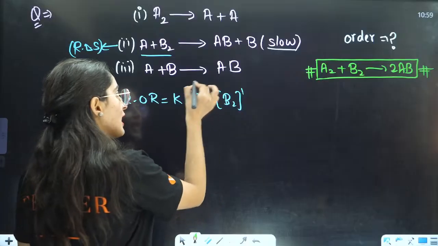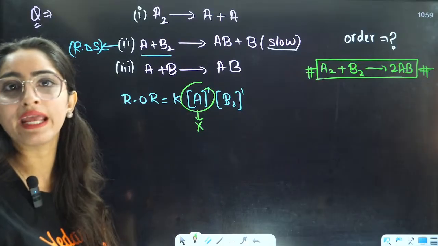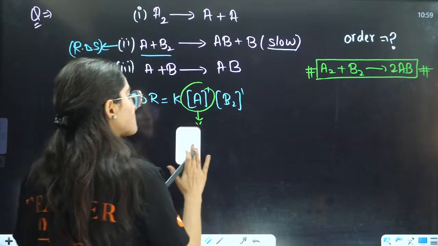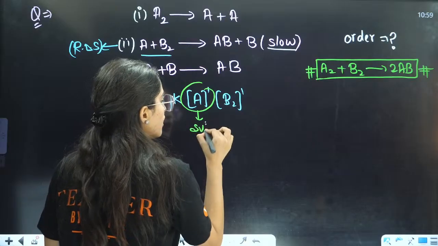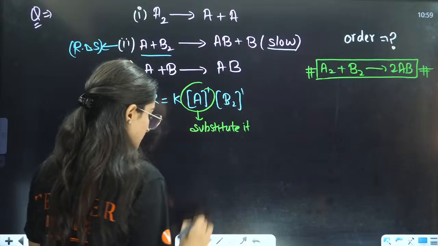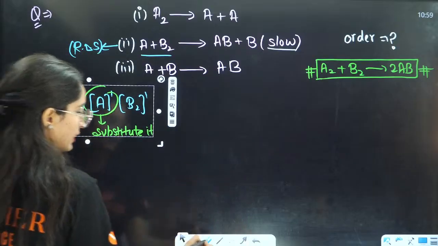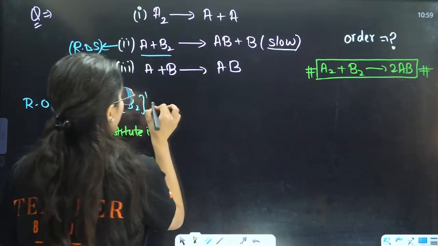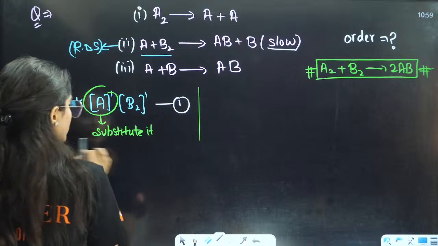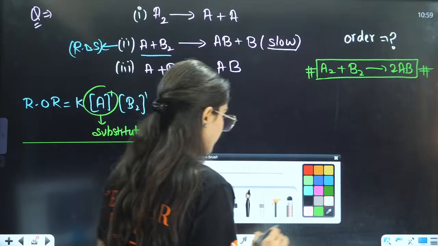That means this A should not be in the rate law expression. So we need to substitute it. We need to substitute it, and now let us see how we will substitute it. I'll take it as this is my first equation. Now I'll solve it in a different manner.